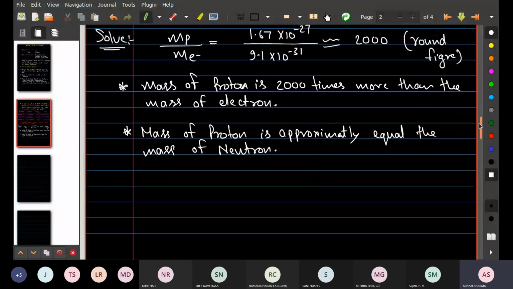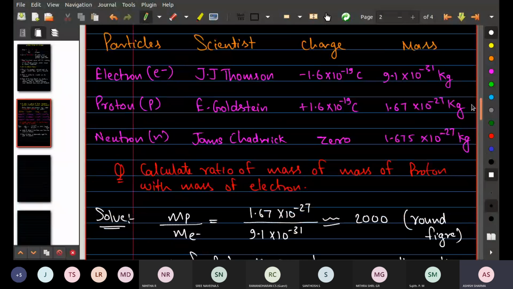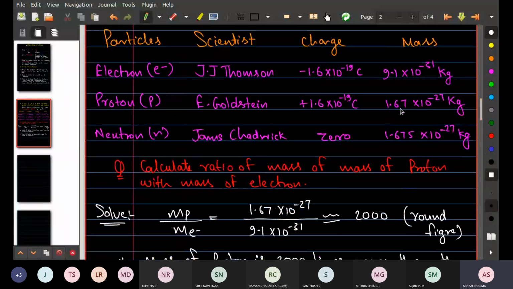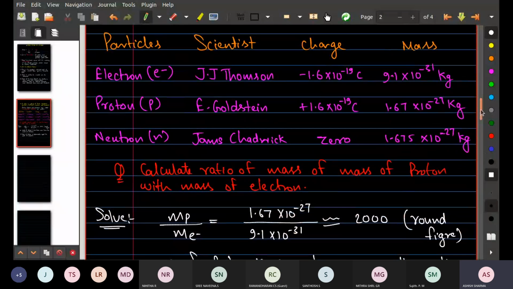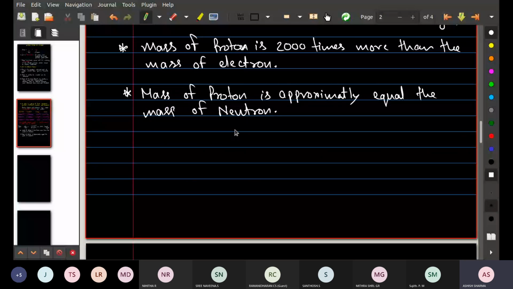As you can observe with the data we have written before, it is 1.675 into 10 to the power minus 27 kilogram. So at least they have approximately the same weight. That's why I have added this point here. Is this clear, everyone? Any doubt in this?